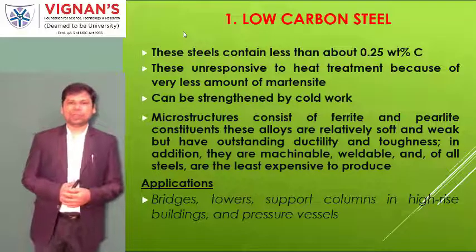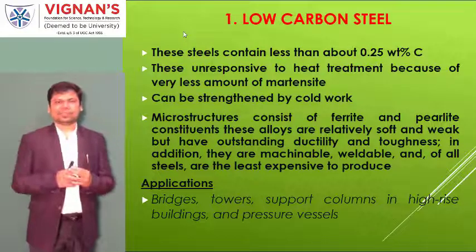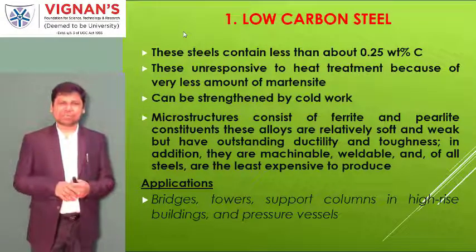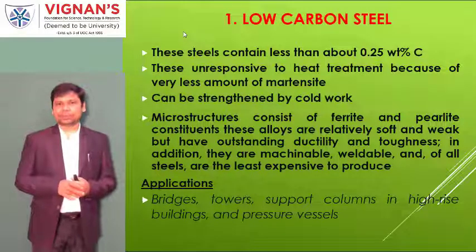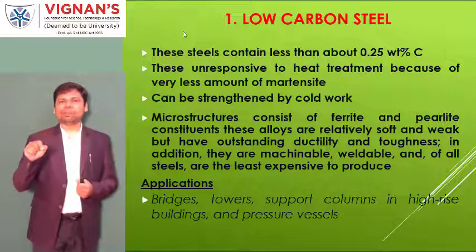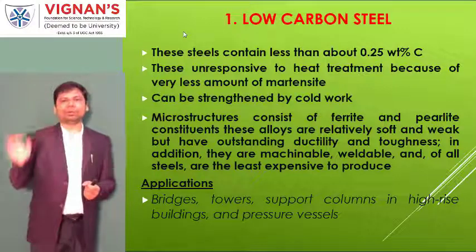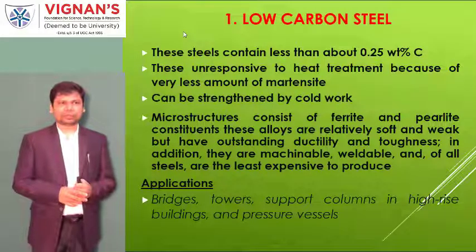The low carbon steels come under the first one, that is low alloys. The carbon content is much less, about 0.25 weight percentage of carbon mixed in the iron. That product is called low carbon steel.